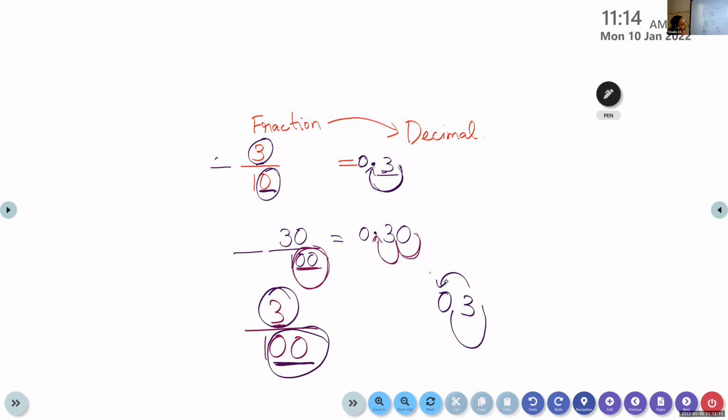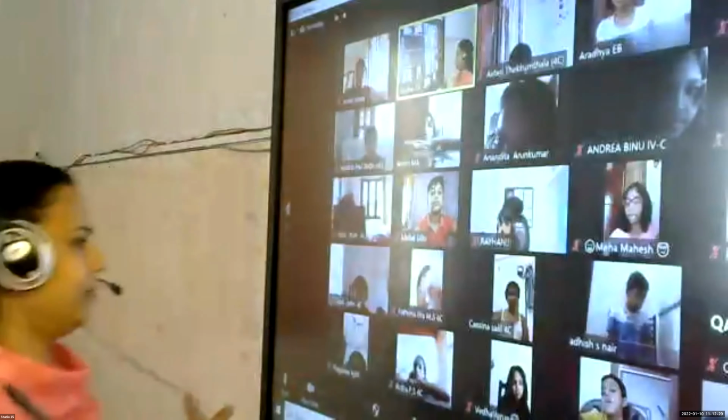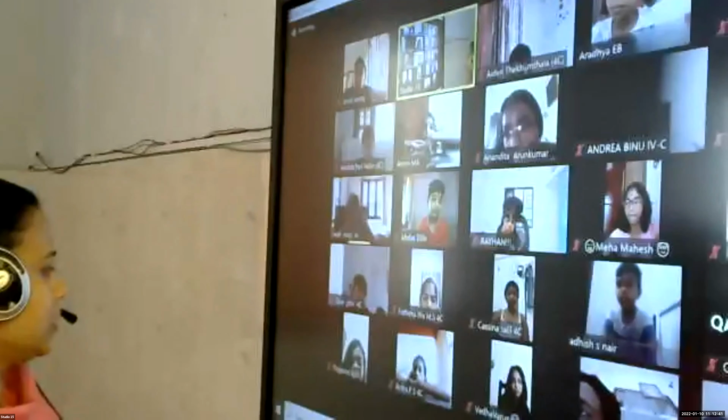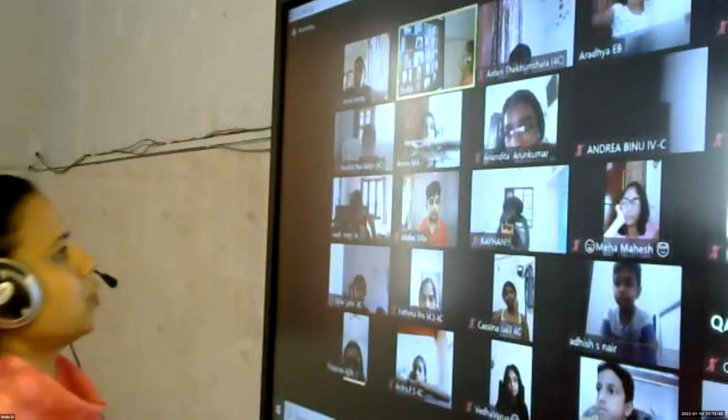I have to put a 0 where? To the left side of the number. So I will take 1, 2. I will put a decimal point after 2 digits from the right side. Here nothing, so 0.03. If you don't put 0 also, no problem, but for ease, we will add 1 zero. 0.03. Is that clear? Yes, ma'am. Yes, Tejasri? Ma'am, I have one doubt. Yes, ma'am. One minute, one minute. Yes, Tejasri, do you understand now? Yes, ma'am. I understand.